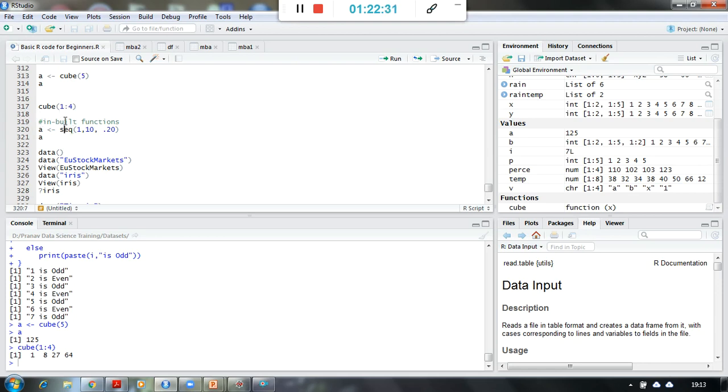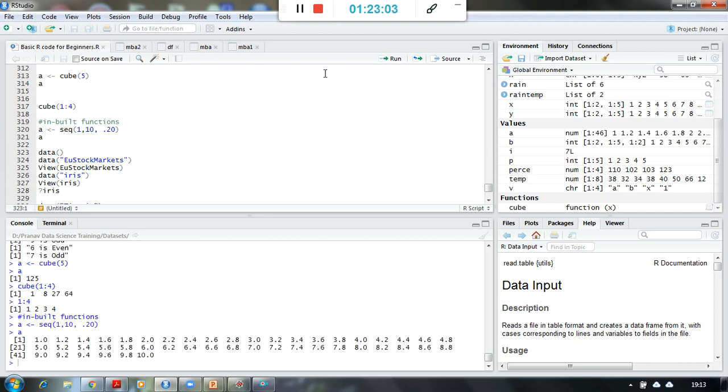Alright, so let's see some of the built-in functions. There is one function called sequence. Earlier I have shown you that if I want the numbers 1 to 10, I use the colon and it prints them like this, or even 1.5 to 5.5, we have seen, right? But if I want 1.25, 1.45, 1.75, something like that, sequence is a function where I say give me 1 to 10 numbers with a difference of 0.20. So you see here, this is how it works.